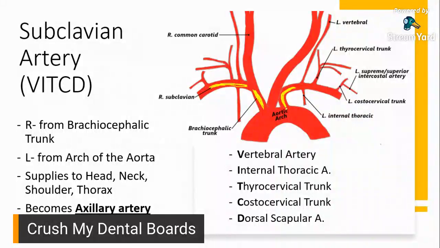Now, mnemonics would be Vit C D, vitamin C and D. So what do they stand for? So V would be your vertebral artery, I would be your internal thoracic, T would be your thyrocervical trunk, C would be your costocervical trunk, and then D would be your dorsal scapular artery. Okay?